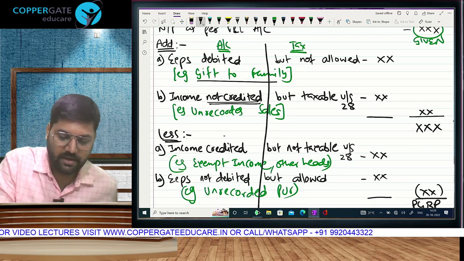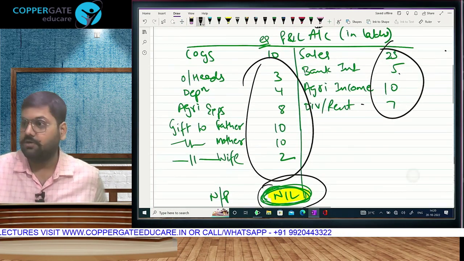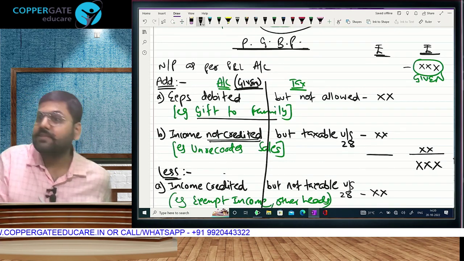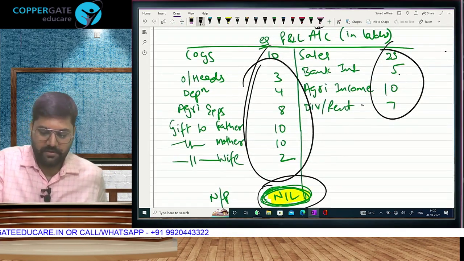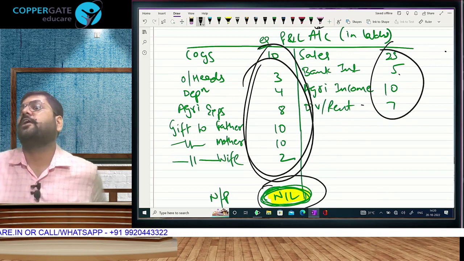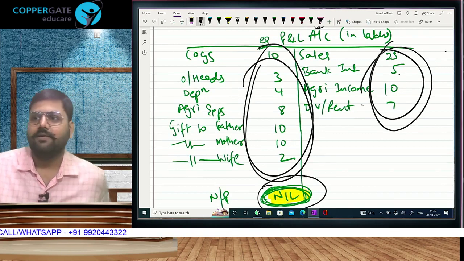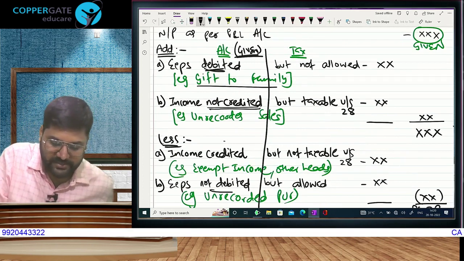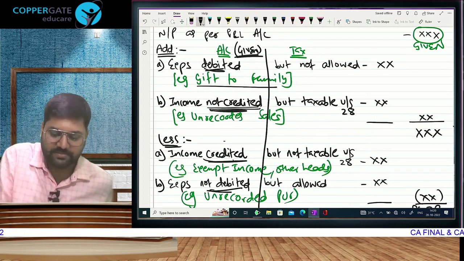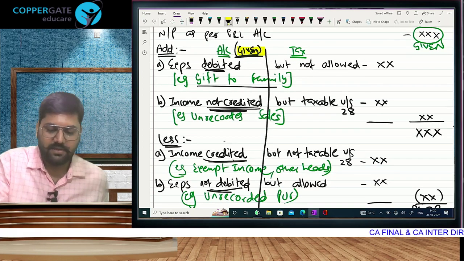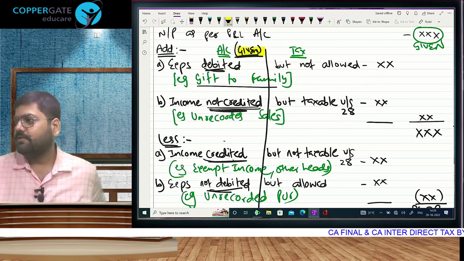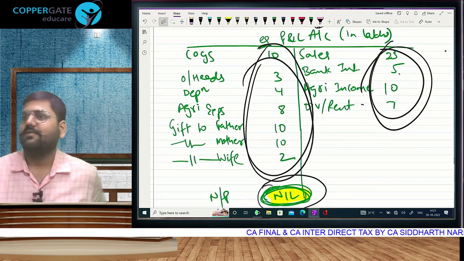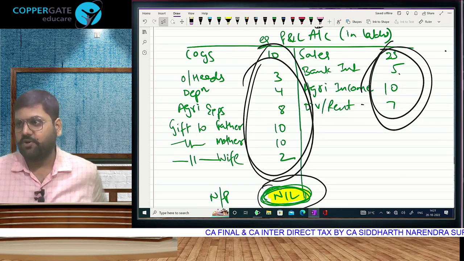That means, if any question gives you the profit and loss account, this part is given to you. Whatever is written is debited, and whatever is not written means not debited. Credited, and whatever is not written is not credited. Which expenses are debited, which are not, which incomes are credited, which are not, will be given to you. Of course, we call them adjustments.